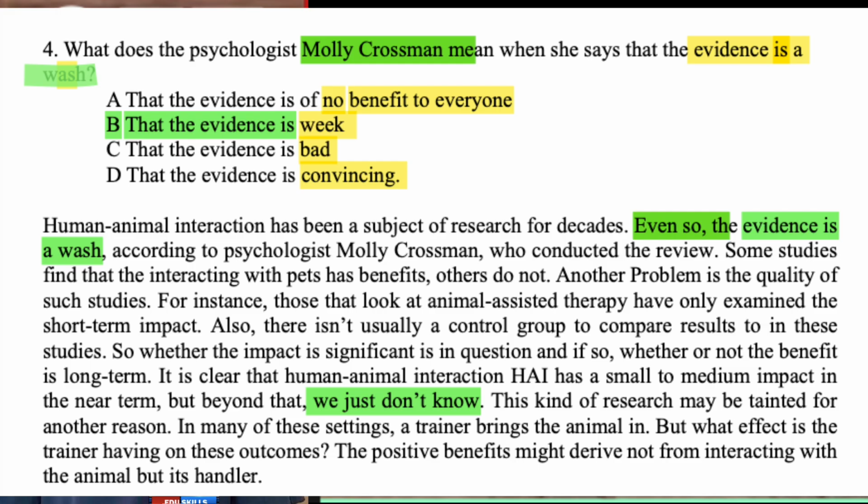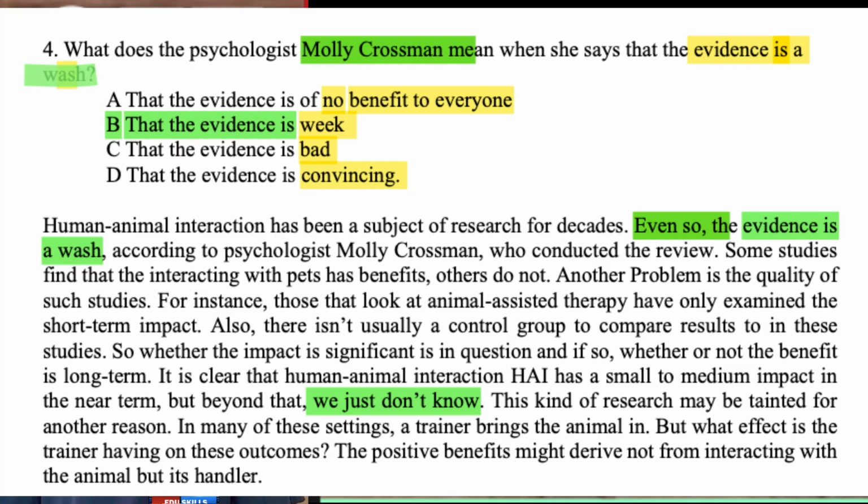Okay, here also, as per the strategy, if two straight opposites are coming, we can eliminate the other two options. One of them is the correct answer. The B answer says the evidence is weak. The D answer says the evidence is convincing. Convincing means it is sure, while weak means not confirmed. That is the straight opposite. Then we can easily eliminate A and C.